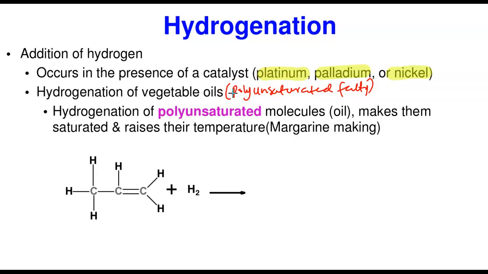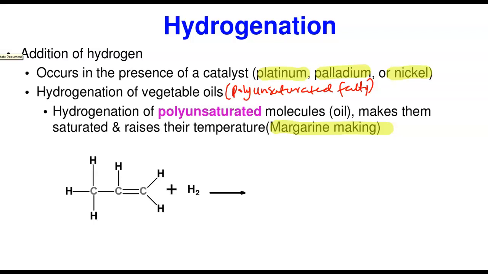So what happens? If you now add hydrogens to them and saturate them, they will go from liquid, which they were as oils, to solid, which is what? The butter or margarine. So hydrogenation of polyunsaturated molecules, oils, makes them saturated and raises their melting point. And this process is employed in what? Margarine making or butter making. This is a very wonderful industrial application.